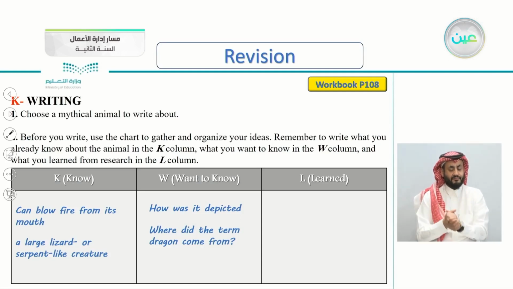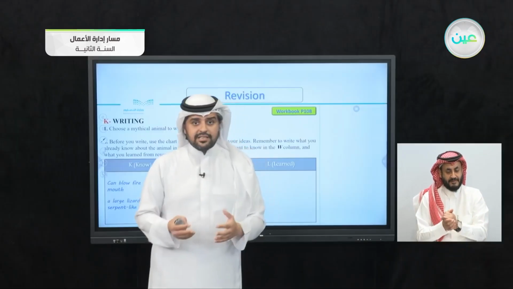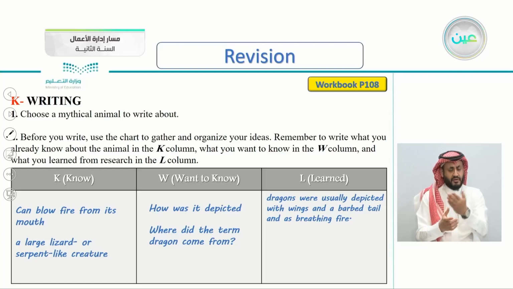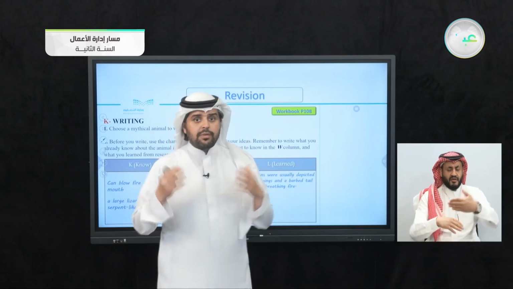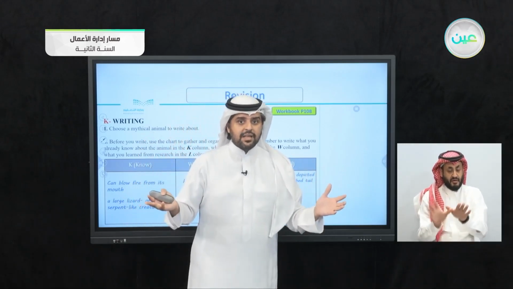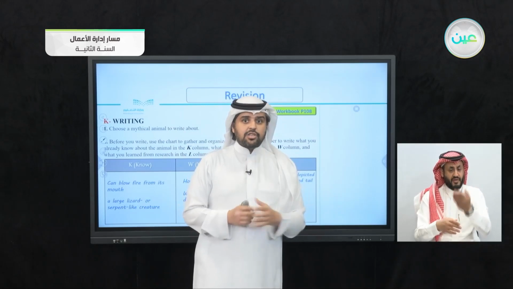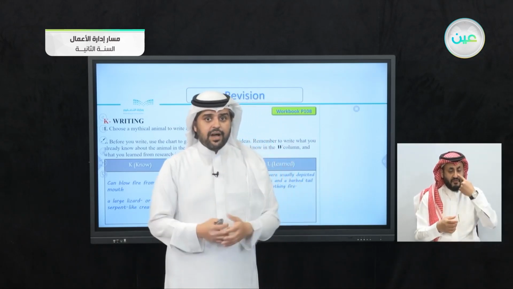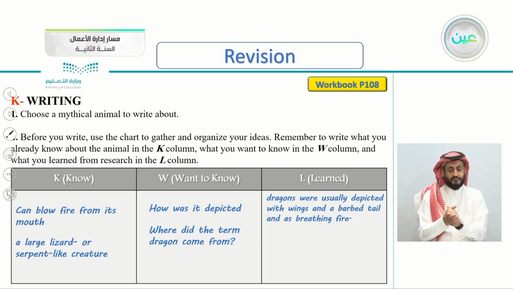So I've done my research, I have researched about dragons, and what I learned about them. Dragons were usually depicted with wings and barbed tail and as breathing fire. So they were depicted with wings. Of course, when you imagine a dragon now, you imagine it always with wings and a barbed tail, and also that it will be breathing fire.